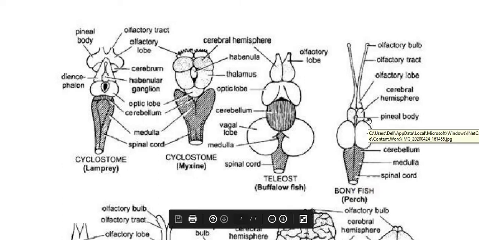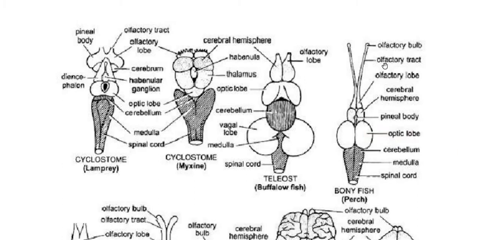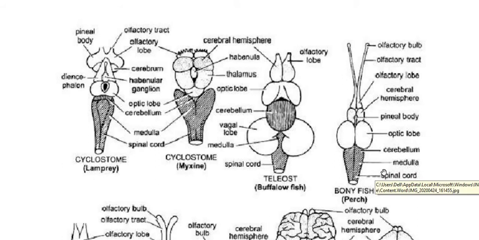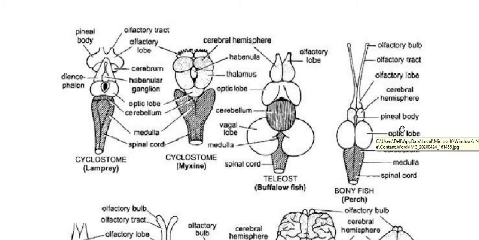Compared to the shark brain, the olfactory lobe, the cerebral hemisphere and the diencephalon, these three structures, are a bit smaller than the optic lobe and cerebellum. Here the medulla oblongata is also quite distinct, and in some bony fishes we can also see restiform bodies, whereas in perch, the example I have taken, restiform bodies are not seen. We can find the pineal apparatus, that is the pineal body, but the parapineal body is absent.